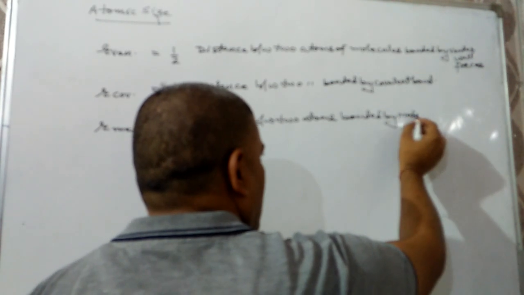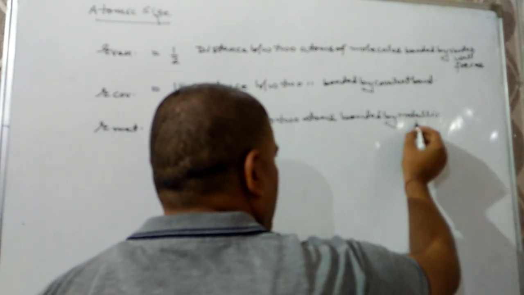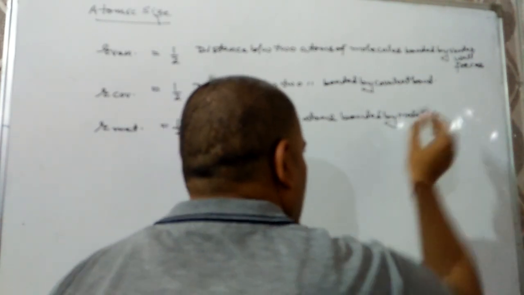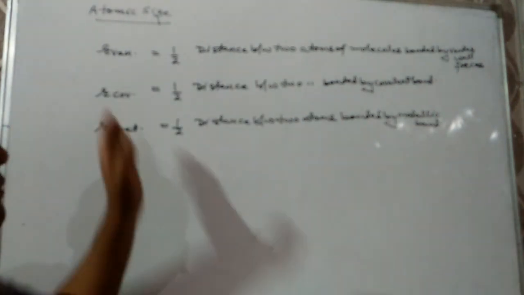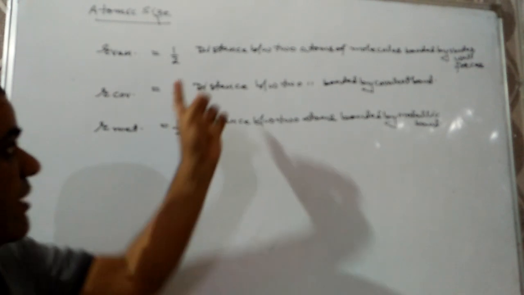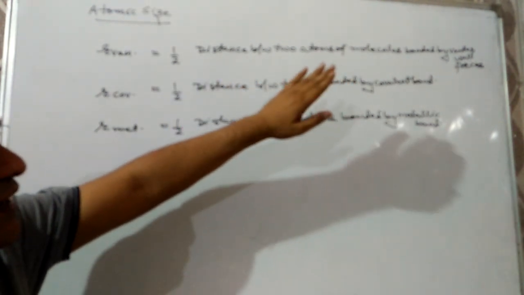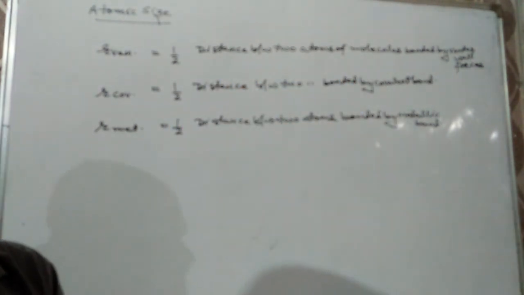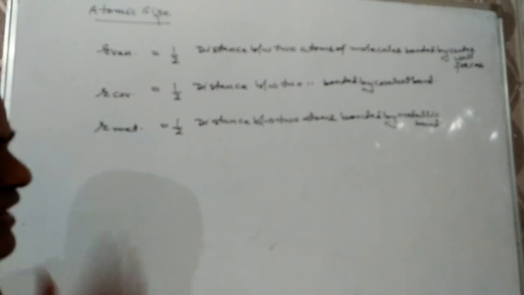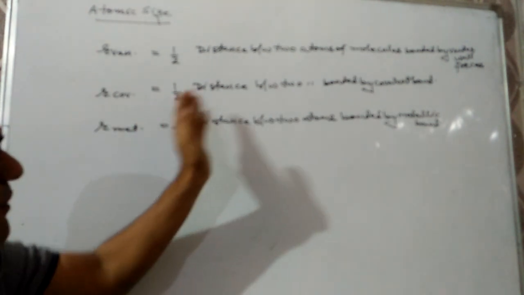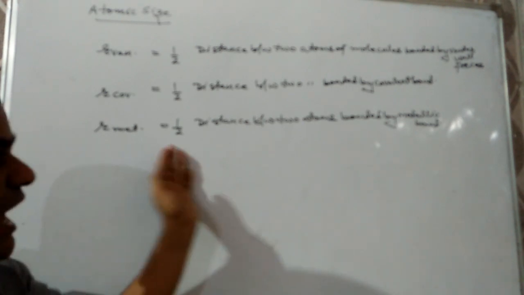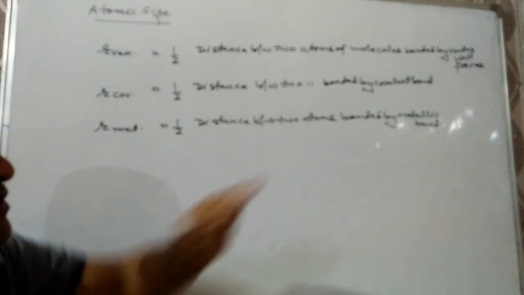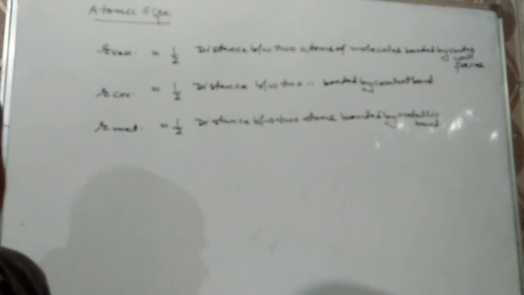I am repeating, the atomic size can be of three types on the basis of forces of attraction. First one is van der Waals radius. It is half of the distance between two atoms of a molecule bonded together by van der Waals forces. Covalent radius is half of the distance between two atoms bonded together by covalent bond. And metallic radius is half of the distance between two atoms bonded together by metallic bond.